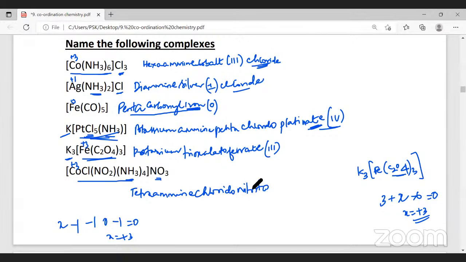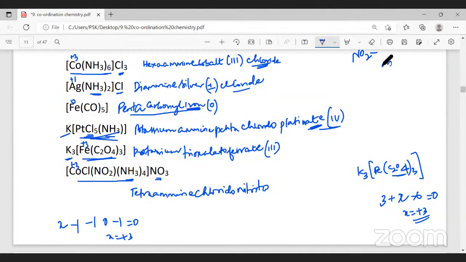This nitrito, what is the donor atom? Nitrito is an ambidentate ligand. We learned lastly, NO2 minus, or we can write it as ONO minus. Here it is nitrogen that is the donor atom, and here it is oxygen. So here, as per the understanding, the donor atom is nitrogen. Therefore, we will write it as N. N cobalt. The metal is cobalt, and the oxidation state of cobalt is 3. And the counter ion is nitrate. So cobalt(III) nitrate. Since I didn't have a place, I've written it down.